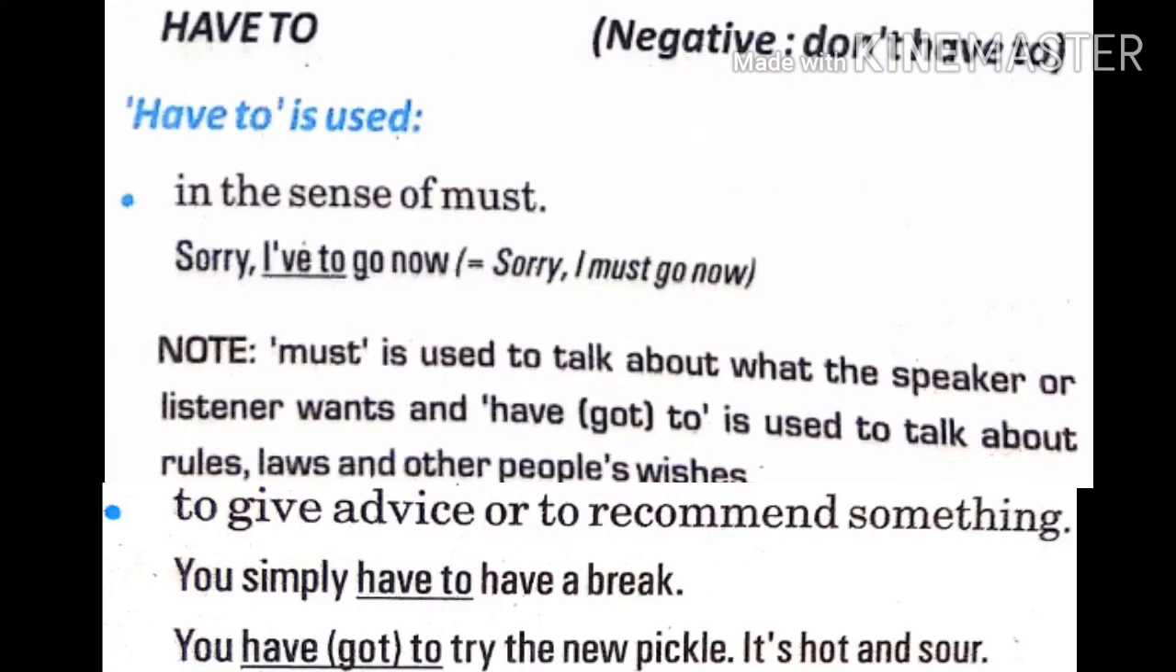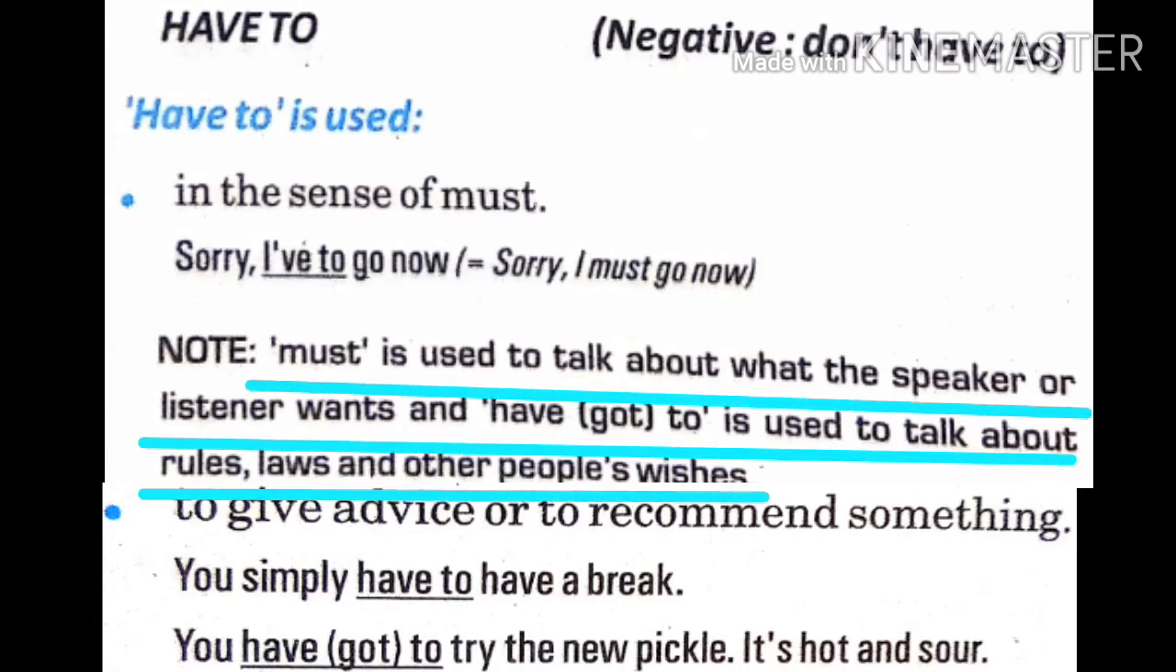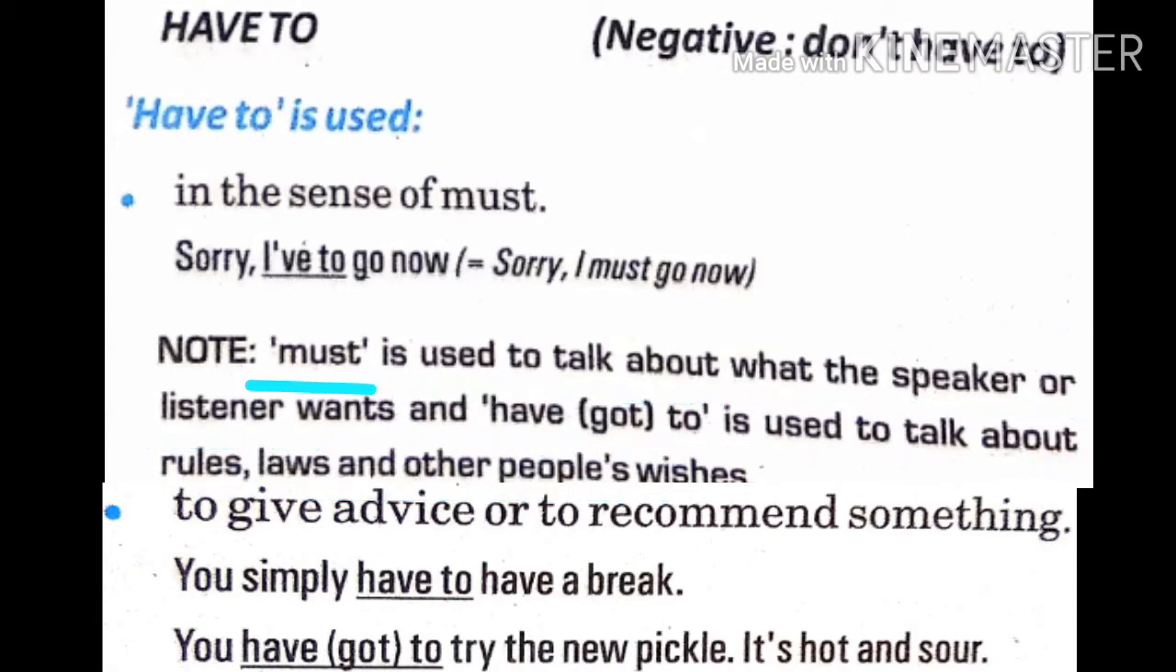Okay. Next is have to. Now there is a slight difference between must and have to. The basic difference is that must is used when the speaker insists something has to be done. The speaker wants something to be done, or the listener wants something to be done. But have to or had to is just the past form of have to. Have to or had to is used to suggest external compulsion or some kind of rule or the demand of the situation.